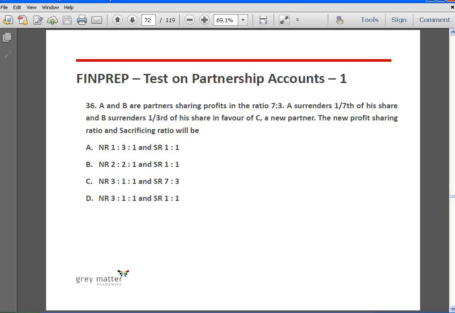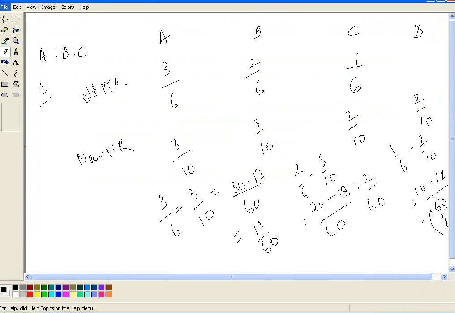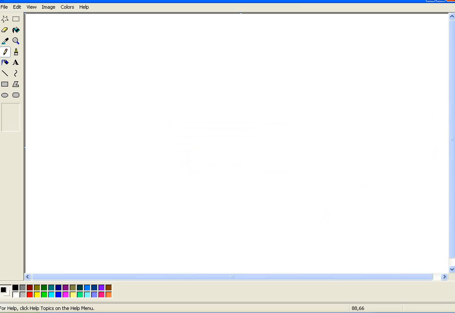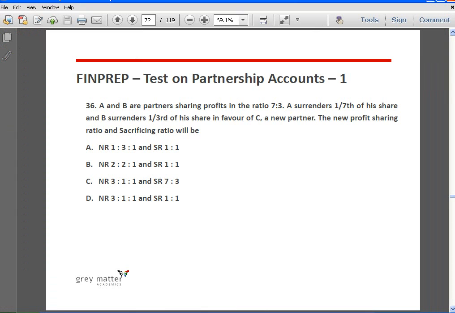A and B are partners sharing profits and losses in the ratio of 7:3, and a new partner is C. Okay, the old PSR is 7 by 10 and 3 by 10. A surrenders 1/7 of his share.